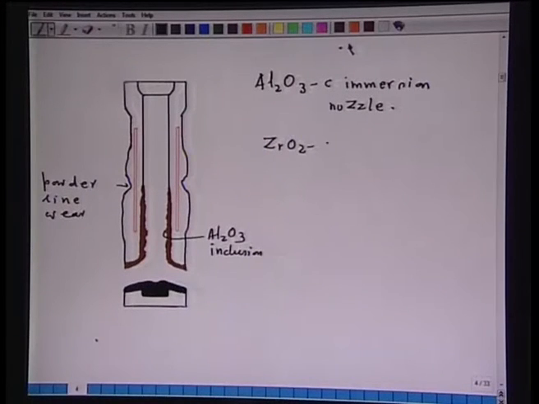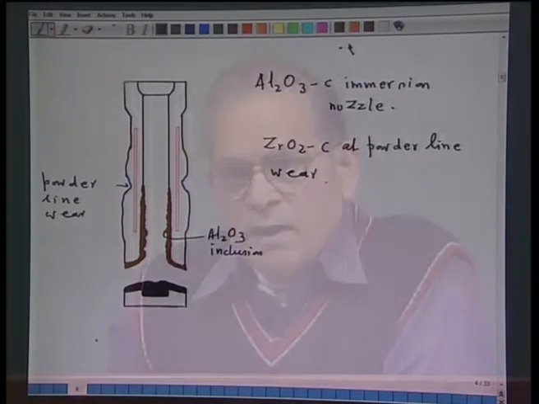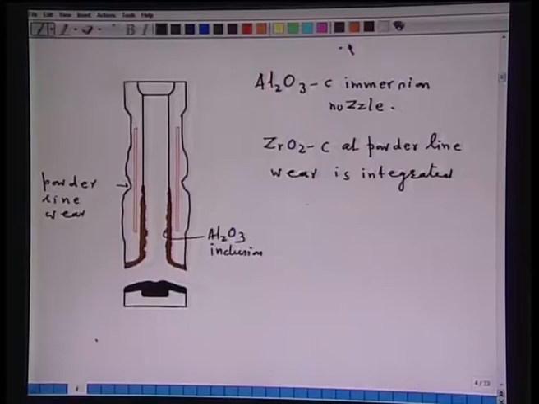So, for this purpose, ZrO2-carbon refractory is used at the powder line wear, and that is integrated, the zirconia carbon refractory with Al2O3-C refractories.